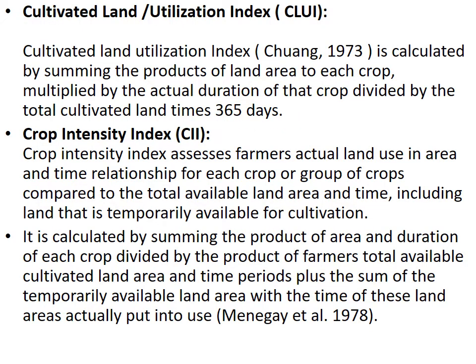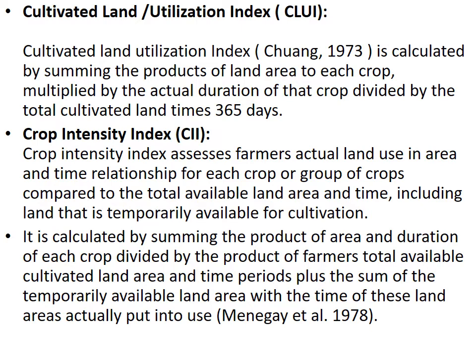Then, cultivated land utilization index. Cultivated land utilization index is calculated by summing the products of land area of each crop multiplied by the actual duration of that crop, divided by the total cultivated land times 365 days.